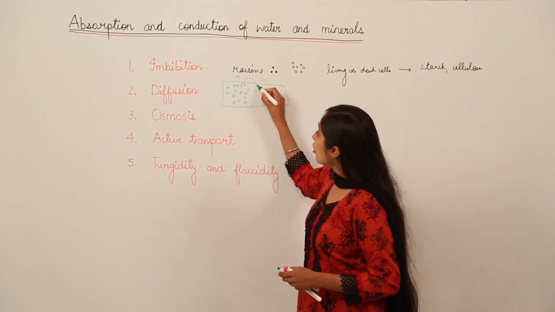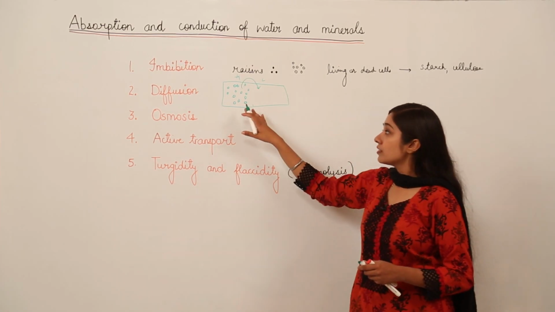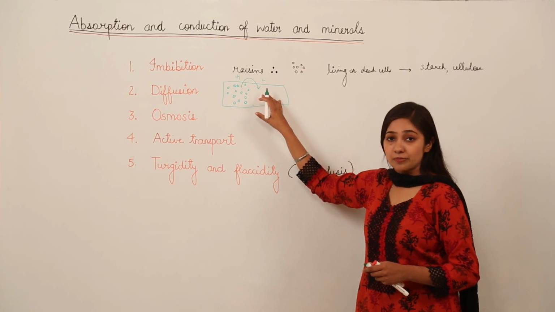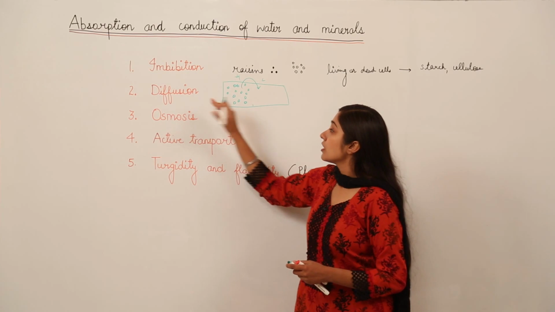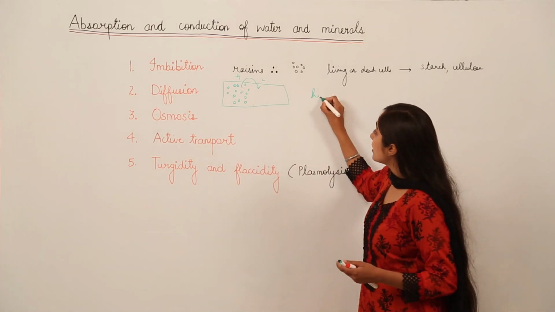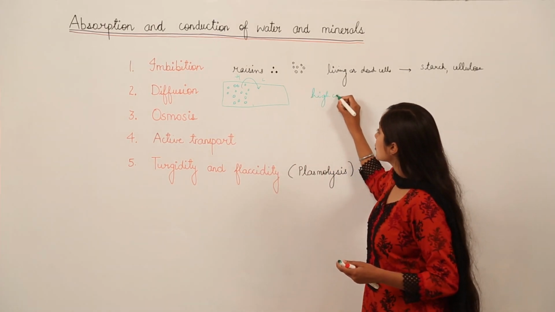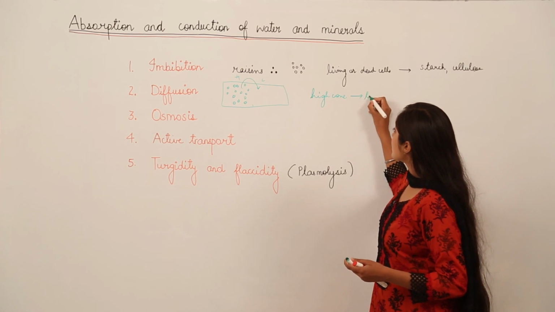So the movement of these molecules from high concentration to low concentration randomly, this process is known as diffusion. So remember, in diffusion the movement is from high concentration to low concentration.